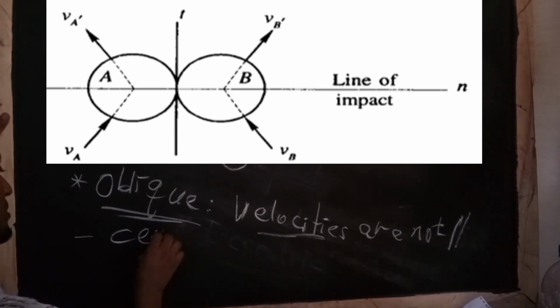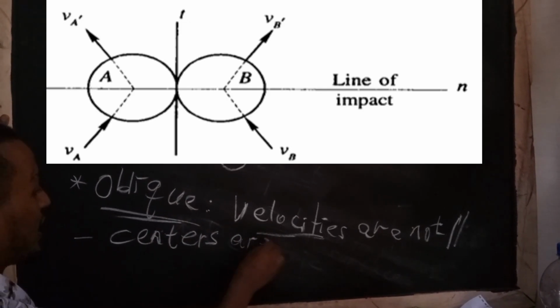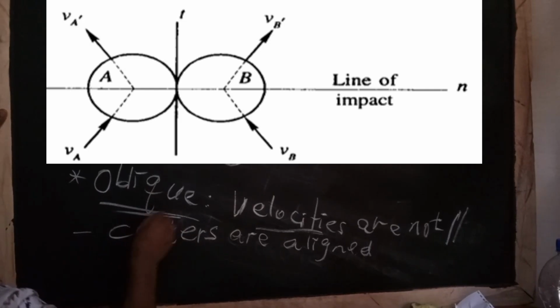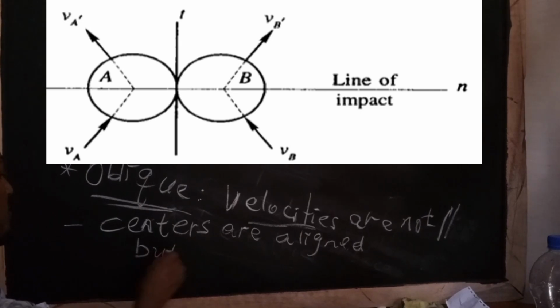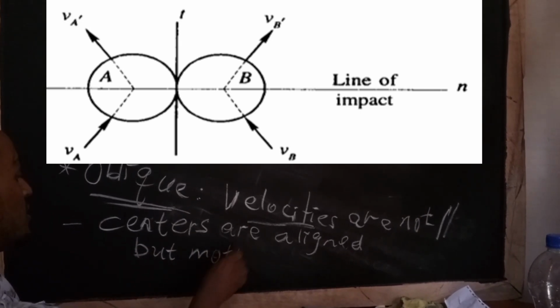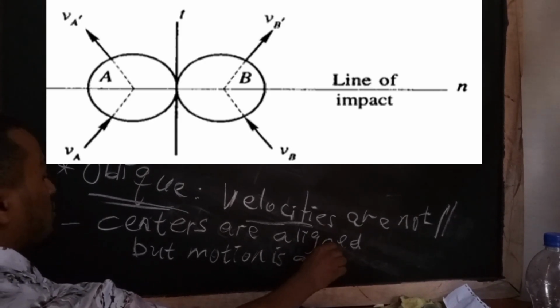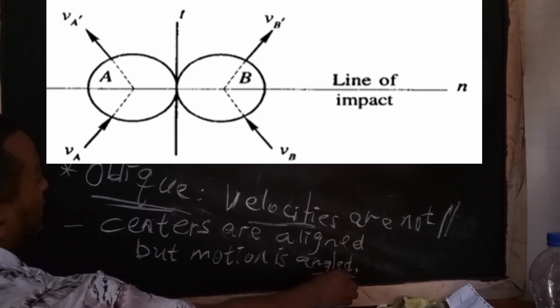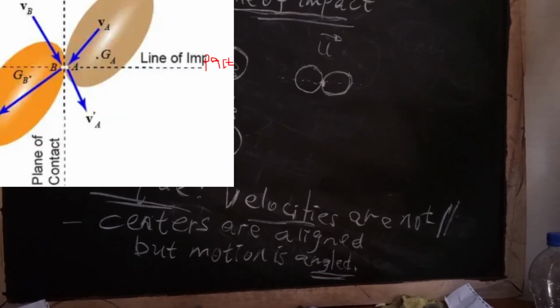That is why we have said that it is part of central impact. But here motion is angled. Motion is along some varying angle, in unknown magnitude and unknown direction due to the collision. So this is the oblique impact.